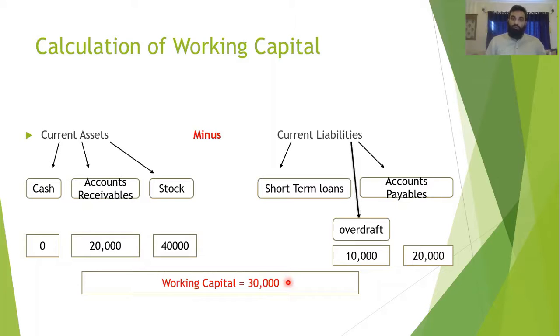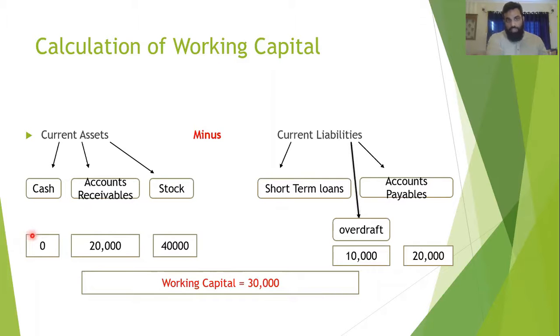Now, by itself, it means that my current assets are bigger than my current liabilities, and 30,000 is a good figure. I might interpret it as my working capital, which means my liquidity is very good. I can pay my current liabilities. But in reality, I am facing a cash shortage.